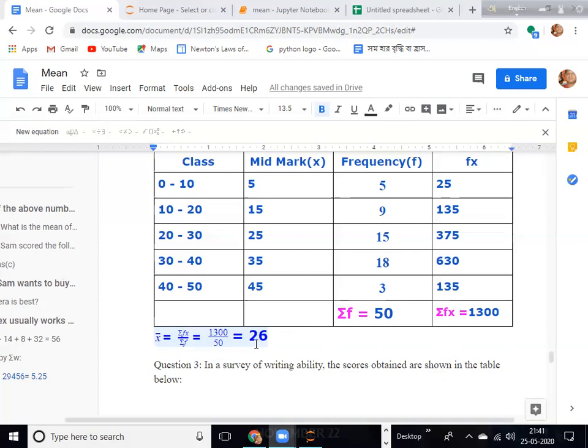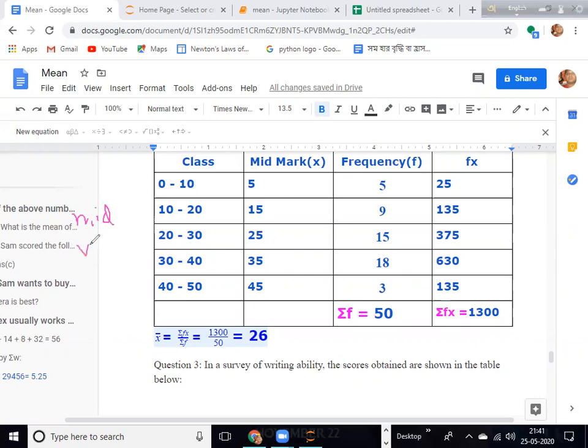There is another way by which we can easily find the mean. What is the problem here? The method is simple, but the multiplication and then the addition calculation is very long. So we can use the shortcut method known as the deviation method. In the deviation method, we take an assumed mean. If there are 1, 2, 3, 4, 5, how can we find the mid value of these 5 numbers? The mid value is easily found by this technique. How many numbers are there? There are 5 numbers. So the mid value, not mid marks.